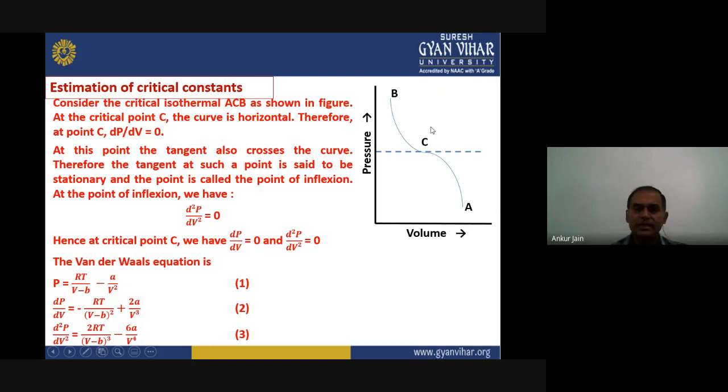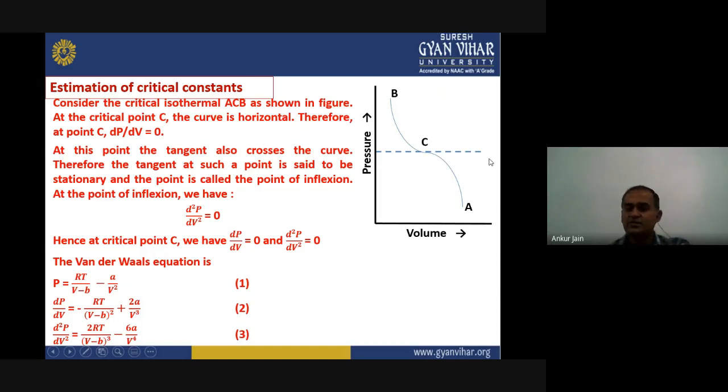At this critical point, there is no change in pressure with respect to volume, right? So we can write at point C, dP upon dV equals 0.